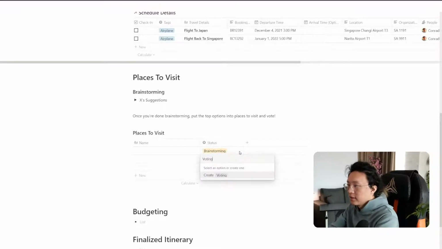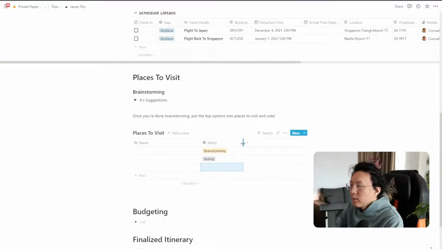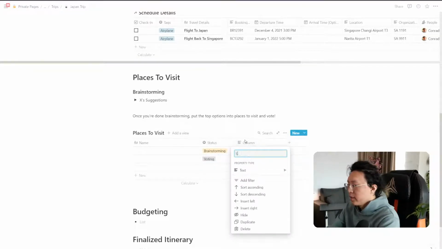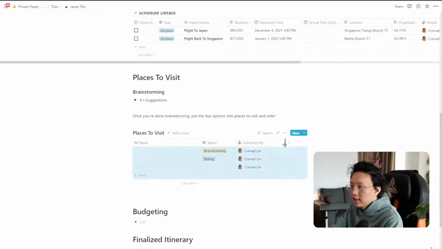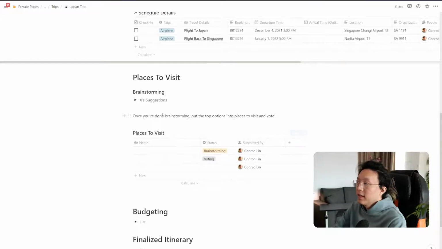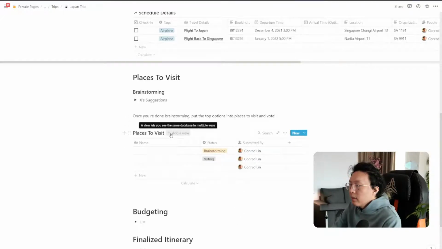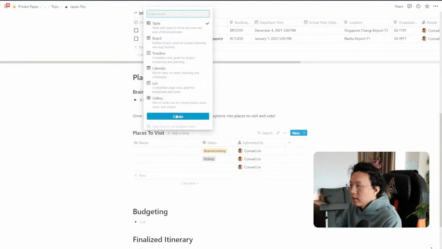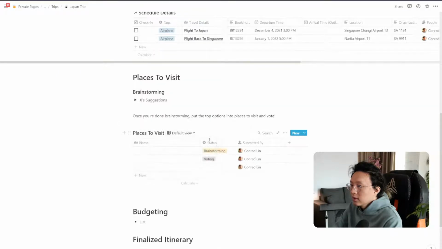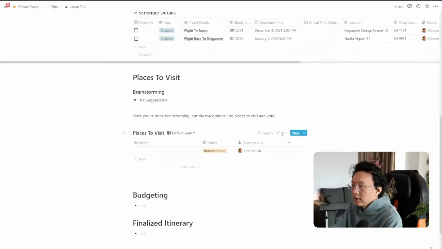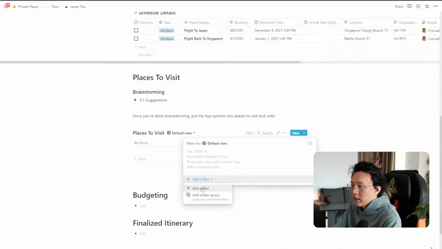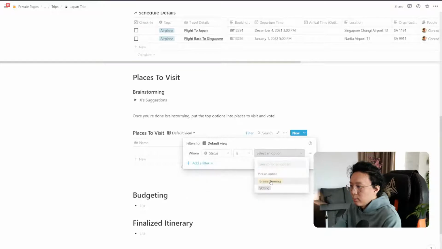And then we have status for voting as well. But I think what will be really cool here is also submitted by. And we can make this automatic, so created by. So whoever creates a new item will have that there. But basically what we can do here is we can go ahead and make a few views. So right here, we're going to delete this for now. So we can say brainstorming. So let's filter by status is brainstorming.